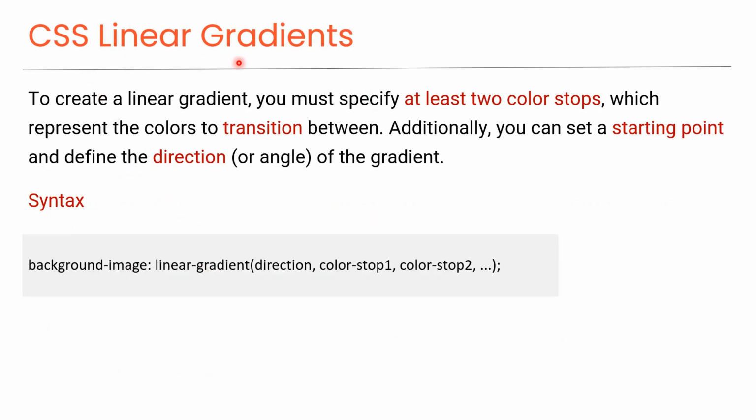CSS linear gradients. To create a linear gradient, you must specify at least two color stops, which represent the colors to transition between. Additionally, you can set a starting point and define the direction or angle of the gradient. This is the syntax to specify a linear gradient in CSS. Now we'll look at some examples.